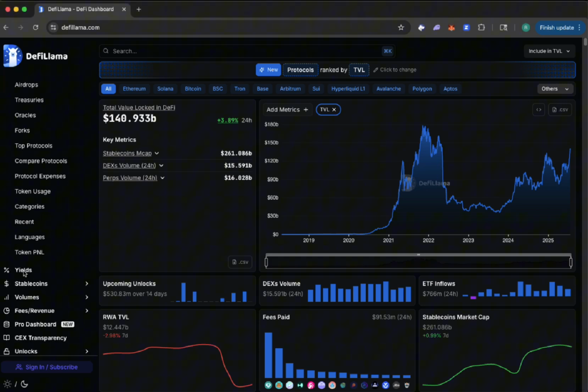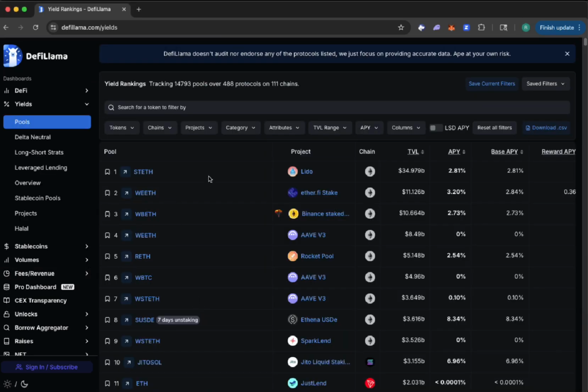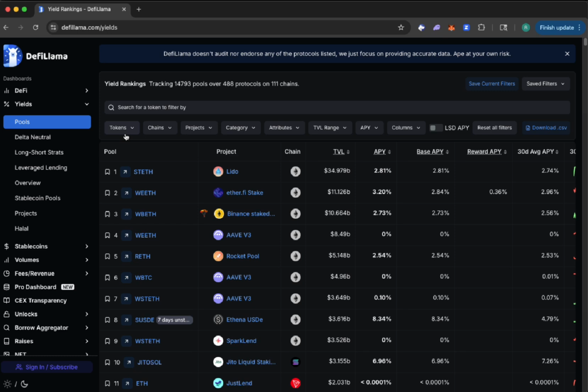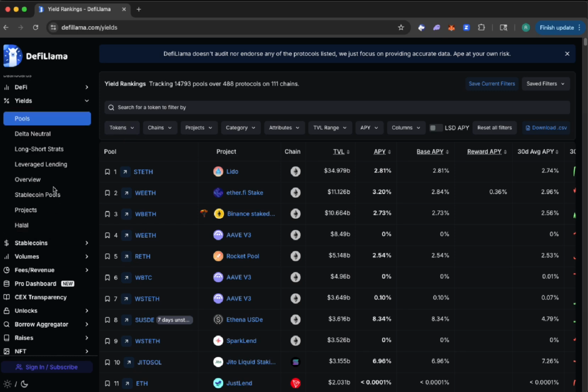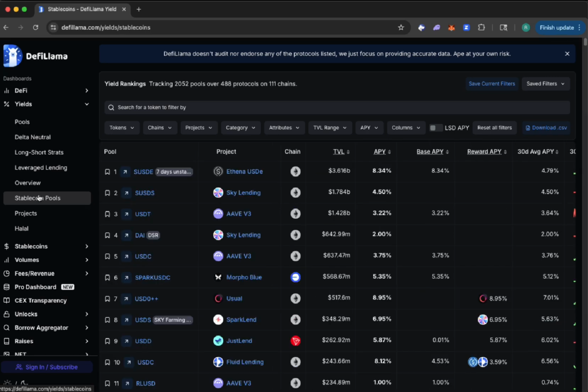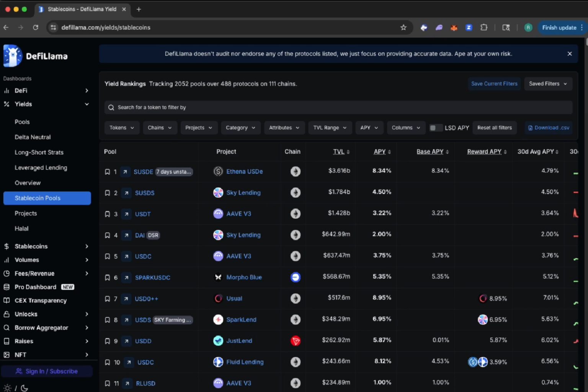We'll come down here to this yield section, and we're going to go down to stablecoin pools. So again, under yields you have this whole thing: pools, delta neutral, long short strats, leverage lending, etc. I'm just going to go right here to stablecoin pools, and this is my go-to for where I find these kinds of things. DeFillama is not the best, but it's really good, and it's a place where you can see a lot of data in one spot.